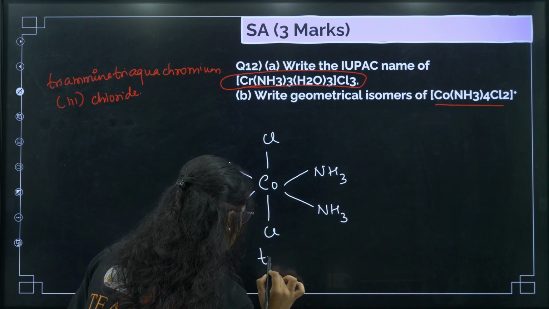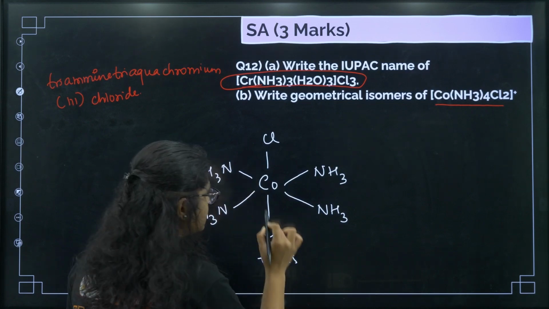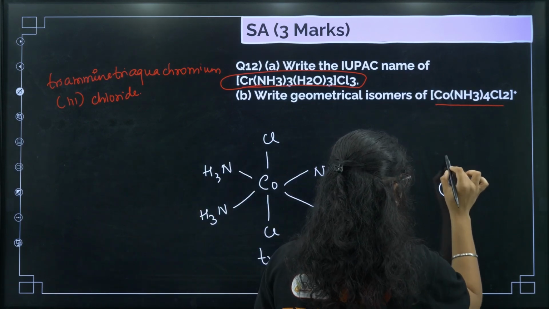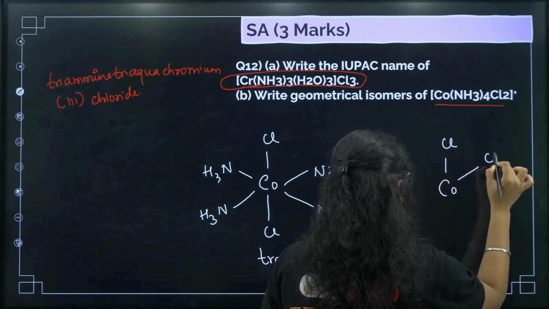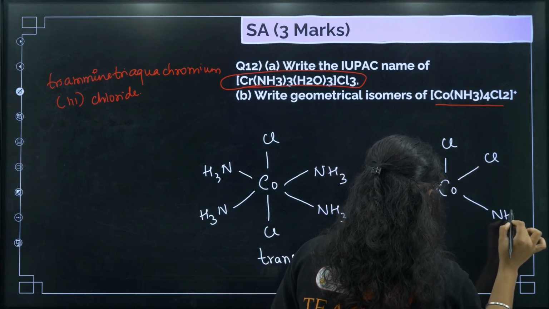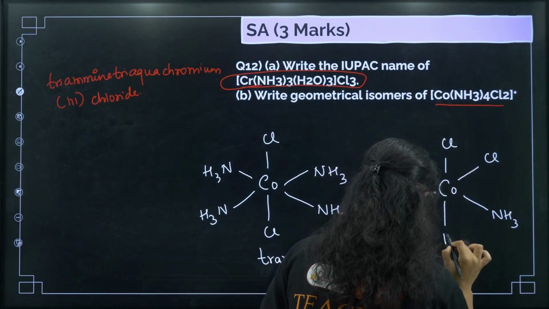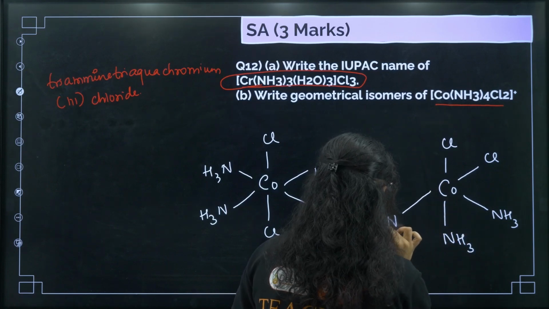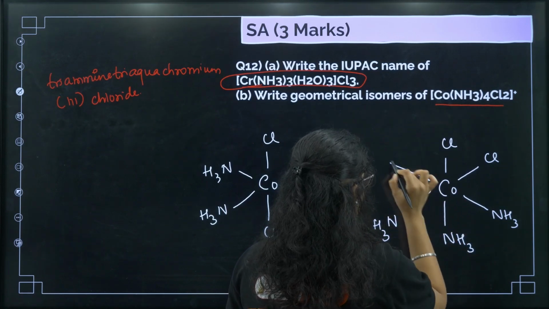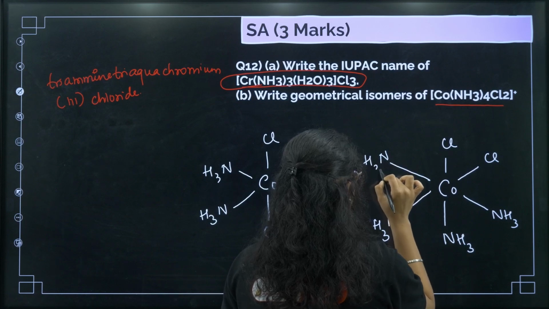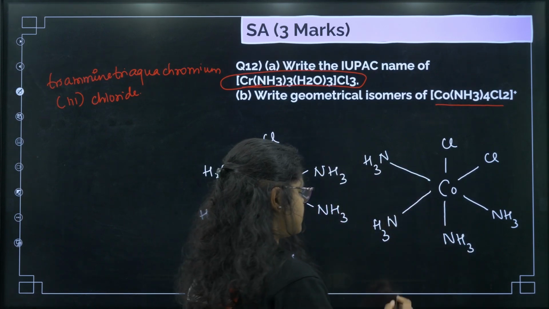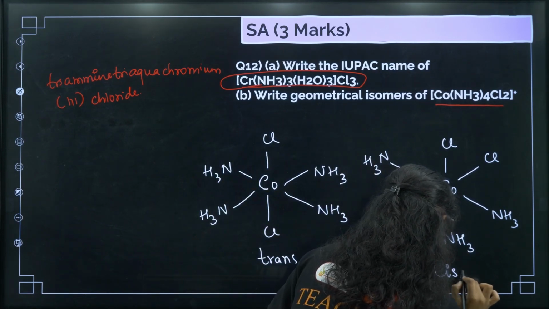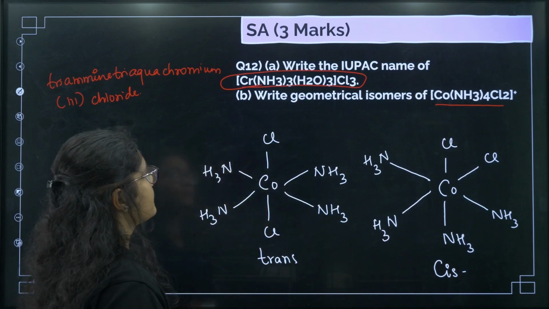Okay, so this is trans. And the cis one will be Co with Cl, Cl, then you have NH3, then NH3, and then here NH3 and here NH3, okay, and this is your cis geometry, okay.